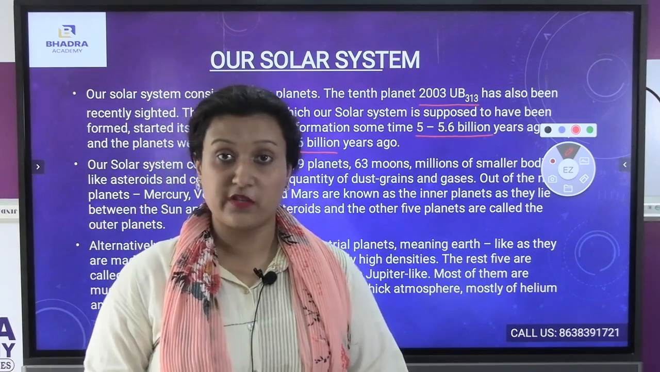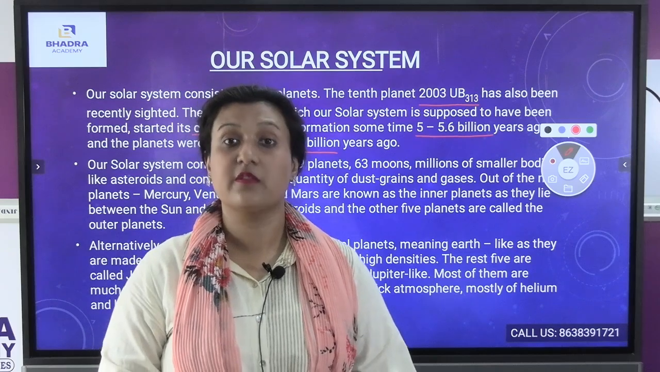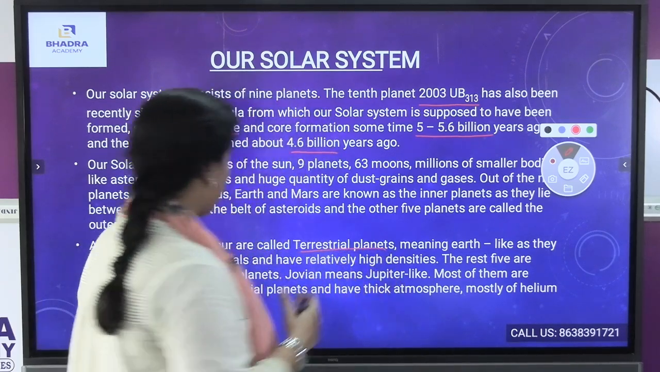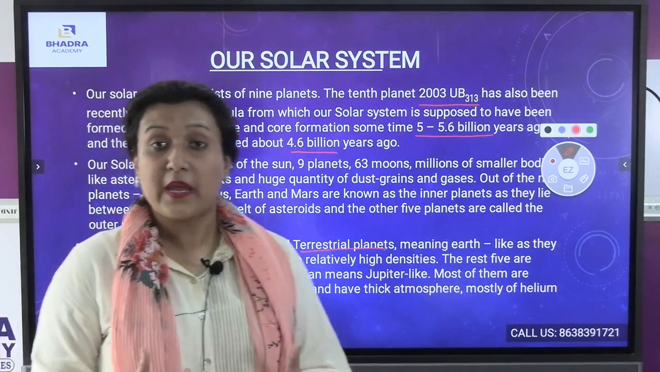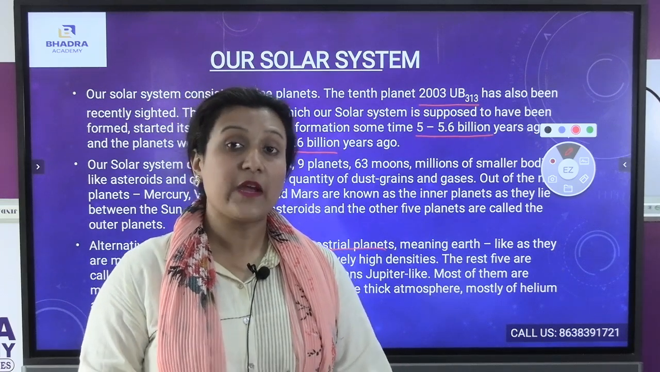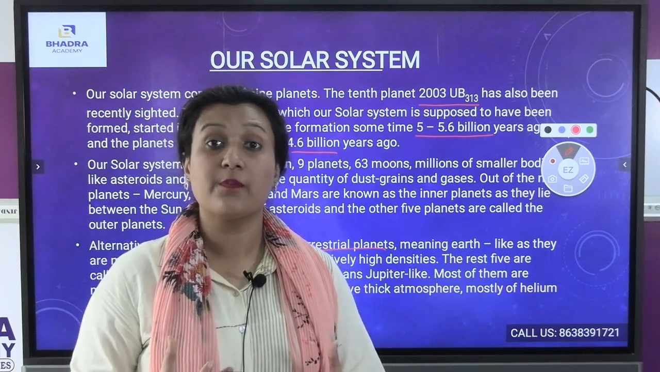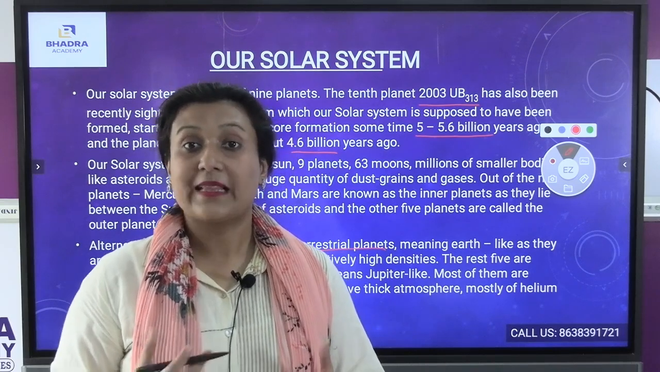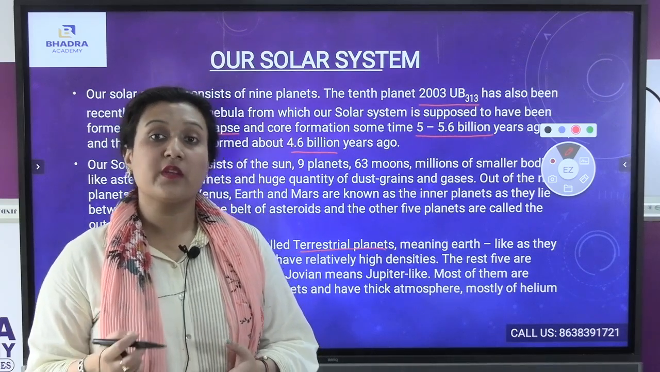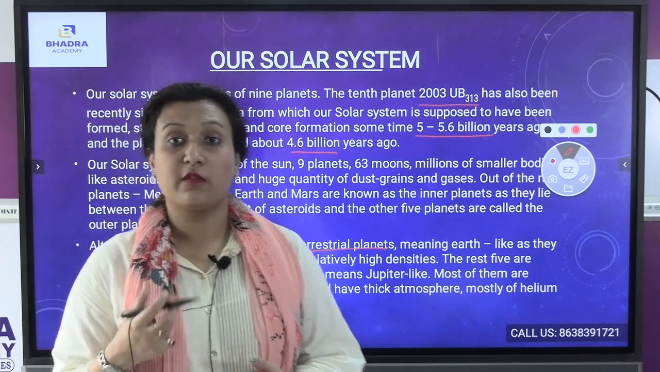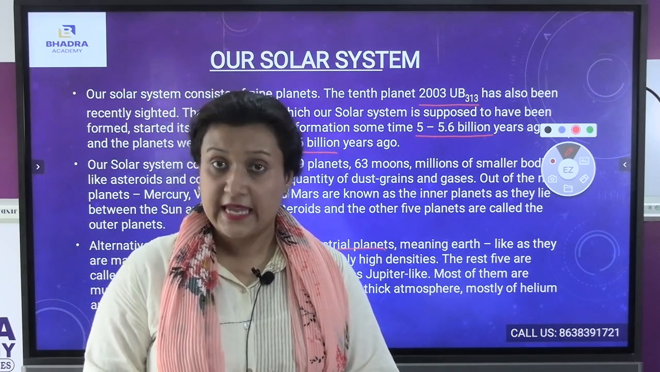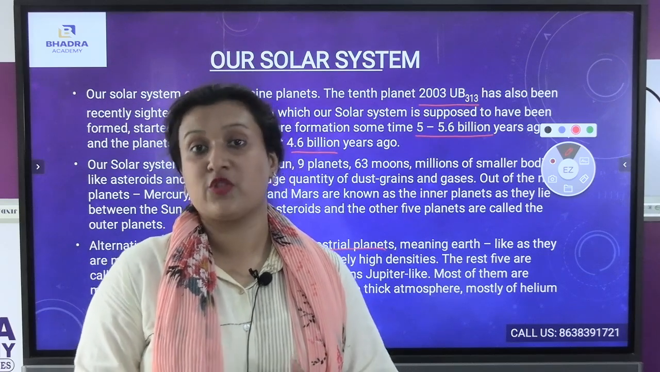One comes the terrestrial planets and another one comes the Jovian planets. Now, the terrestrial planets are made of rocks and metal. And the Jovian planets are comprised of gases, helium and hydrogen. Jupiter is an example of one of the Jovian planets, which is made of hydrogen and helium, and it is also known as the gas giant planet.